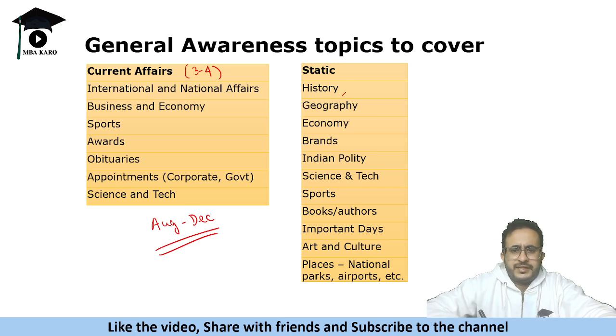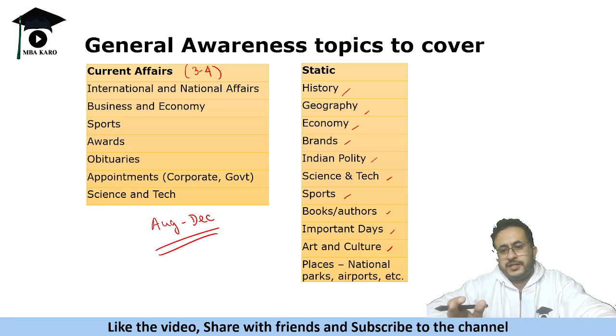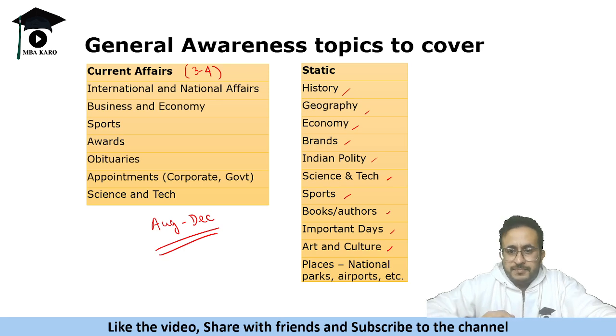And in static, they ask about history, geography, economy, brands, Indian polity. Brands, they might ask to match the car to which company it belongs to, etc. Science and technology, sports, books and authors, important days, arts and culture, places. Like they might ask you to map a national park to the place, or a national park with the animal, etc. Airports, all these things they ask. So these are the broad categories.